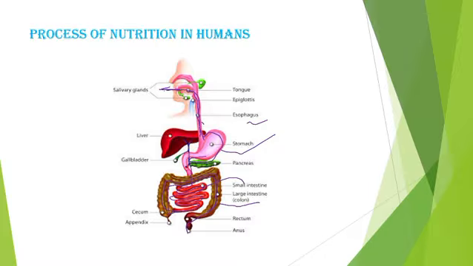After utilization of food, the waste gets eliminated through the anus. This is called the anus. So the process of nutrition starts from the mouth and ends with the elimination of waste material by the anus. Got it?